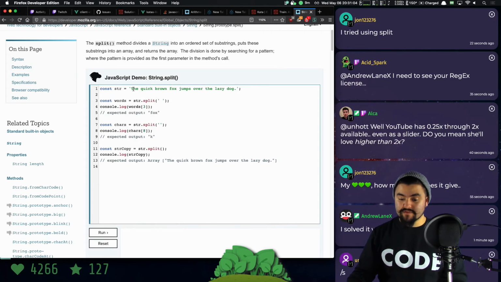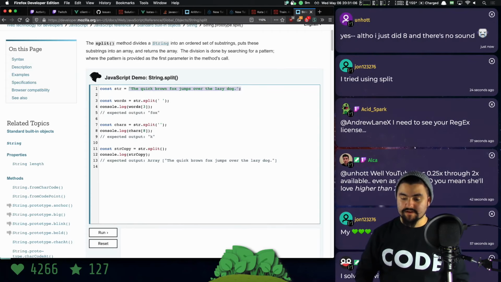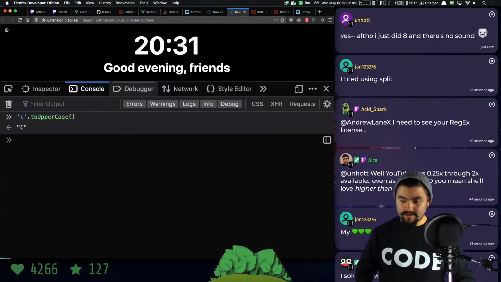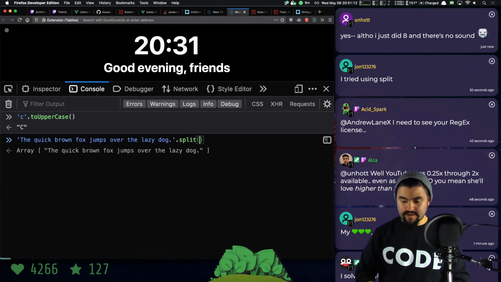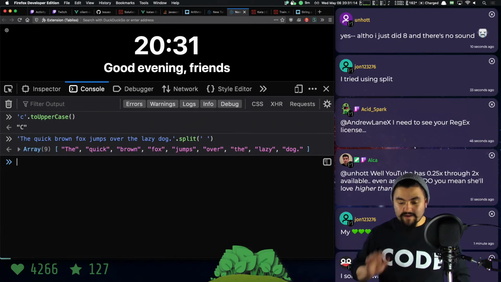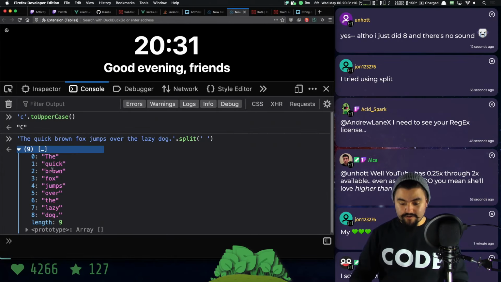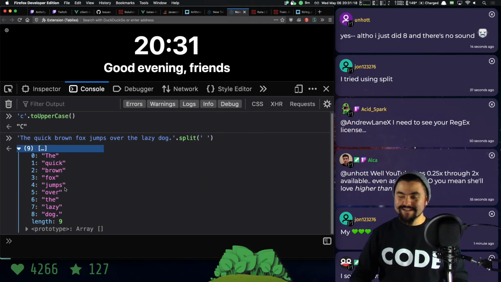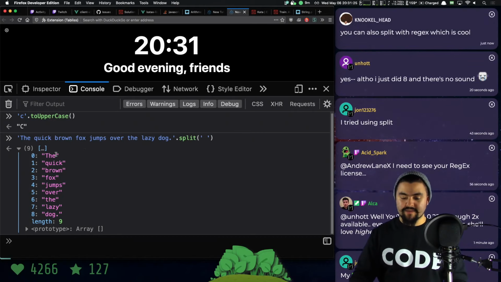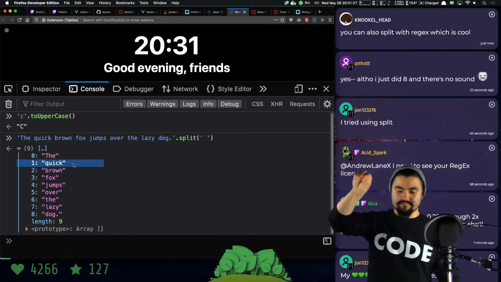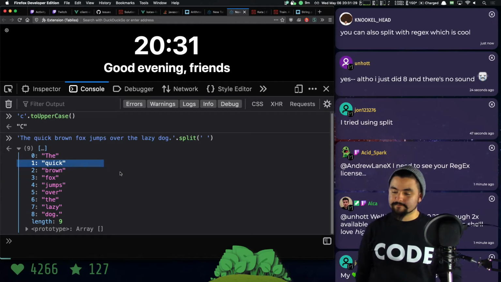Let's actually show what happens here. If I take this string and say dot split and pass in a space, we now get back an array with all the words in between spaces. So JavaScript, on our behalf, found all of the spaces and took each value separated by spaces and turned it into an array.